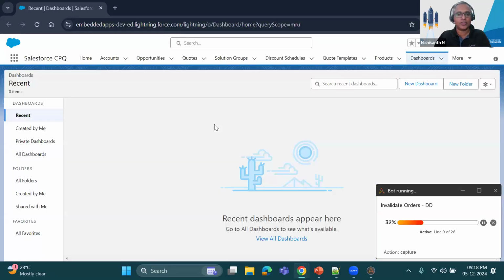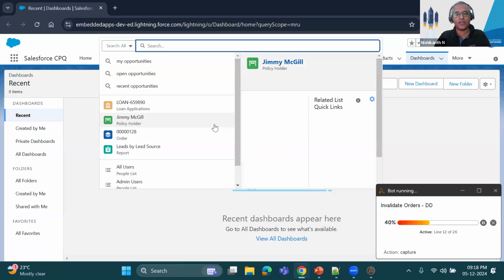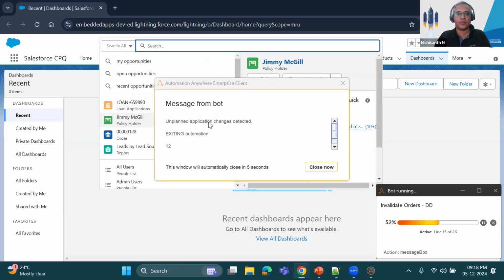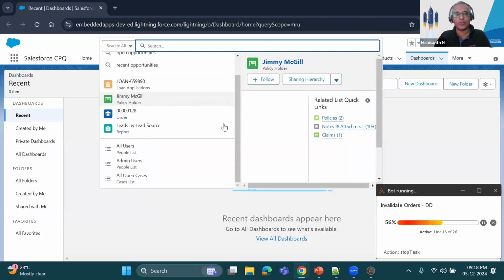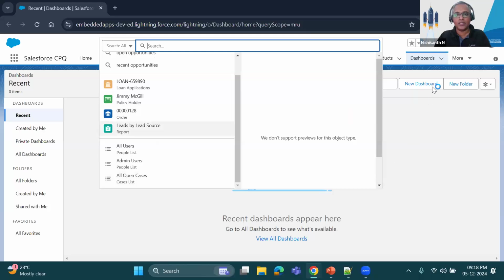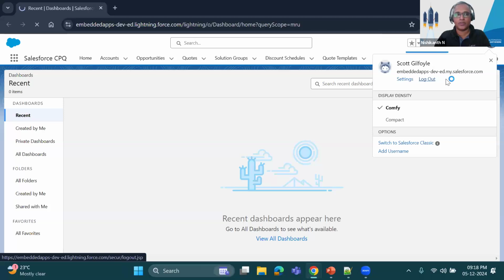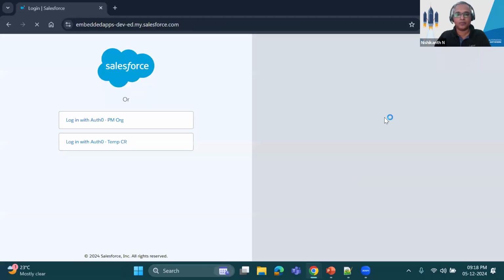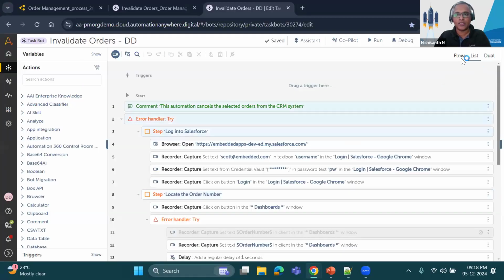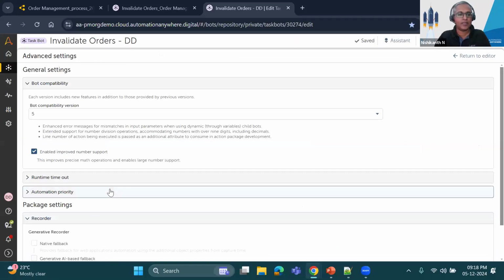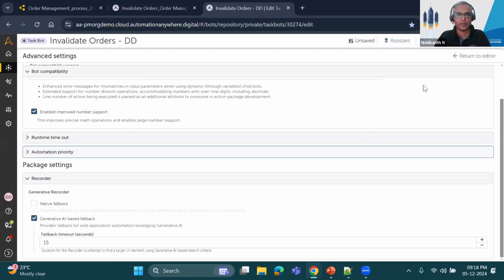So it has logged into the Salesforce application, and it's going to try finding the specific nodes or elements that you may have defined in the taskbar. Yeah, as expected, it has found some application changes and it's not able to run the automation. So what we'll do now is, I'll first log out. All right, let's go back to the automation, and at this point, we'll enable the generative AI-based fallback.